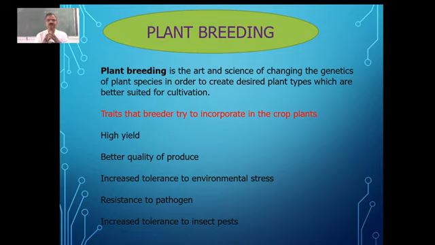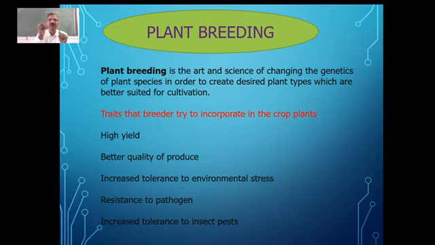So what is it which we look into whenever we go for plant breeding? So what are the traits, what are the characteristics we are looking for whenever we go for plant breeding so as to get a new variety which we call a hybrid. So we want to incorporate certain characteristics in them. We look for certain characteristics, certain traits whenever we go for plant breeding. So the first and foremost important characteristic, the trait which we look for is having best yield, the high yield.